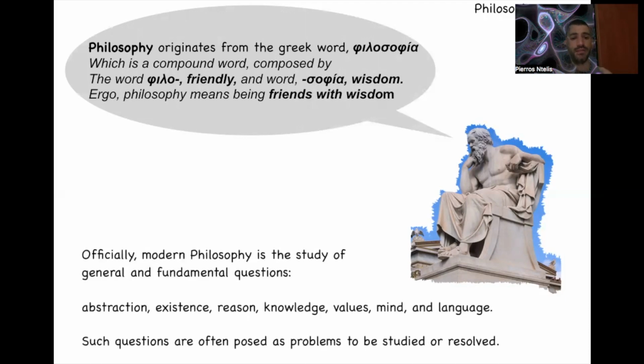Currently and officially, modern philosophy is the study of general and fundamental questions such as abstraction, existence, reason, knowledge, values, mind, and language. And you can see that philosophy is an interchangeable field that relates most of our fields together. Such questions are often posed as problems to be studied or resolved.